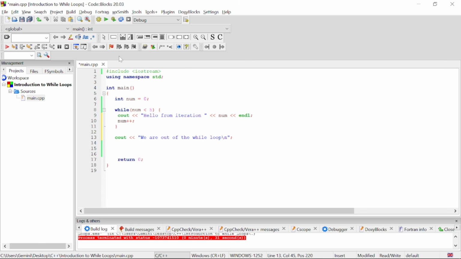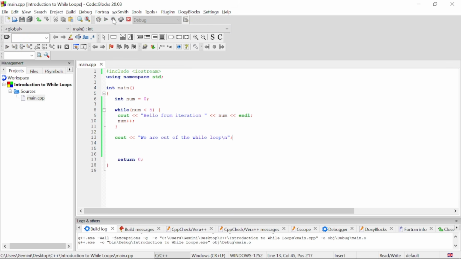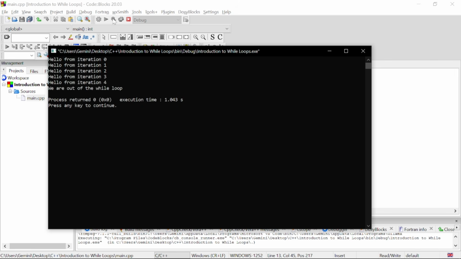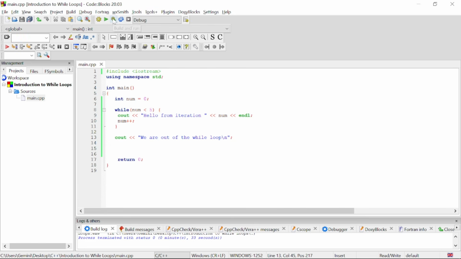So let's run this and we get to see how this works. We have hello from iteration 0, which is the first iteration. We have hello from iteration 1, hello from iteration 2, 3, 4. Then we break out, because when it gets to 5, 5 is not less than 5. So that makes the expression false. Then we break out of the while loop. Then we can go to the next statement of code, which in this case is we are out of the while loop, right? So that sounds cool.